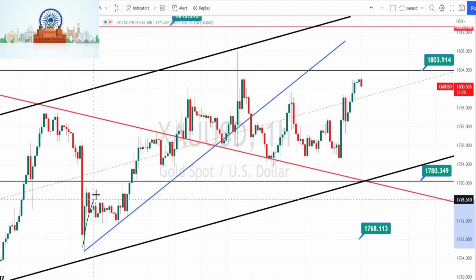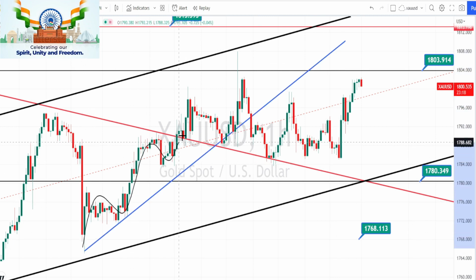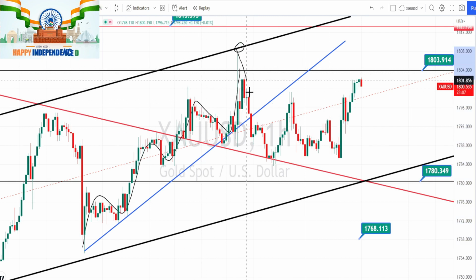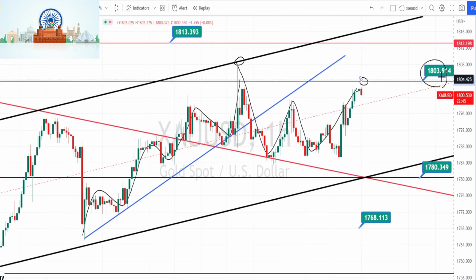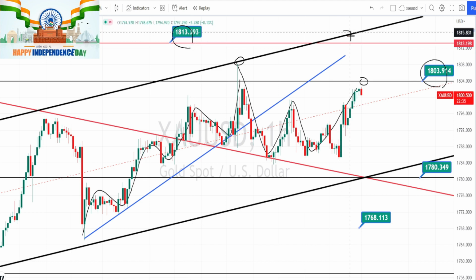Based on this trend line, we can clearly notice that previously the price action was trading on a very strong bullish trend, and currently we have noticed the price action to trade on a sideways. The immediate resistance is going to be 1803 from the 4 hours time frame. Price action breaks this resistance level, we can expect it to test the next level of resistance from the 4 hours time frame, which is around 1813, which is also going to be the resistance line of the bullish channel pattern from the 4 hours time frame.